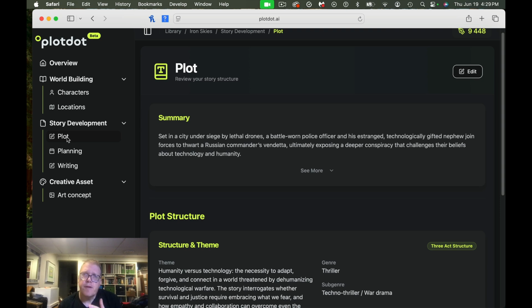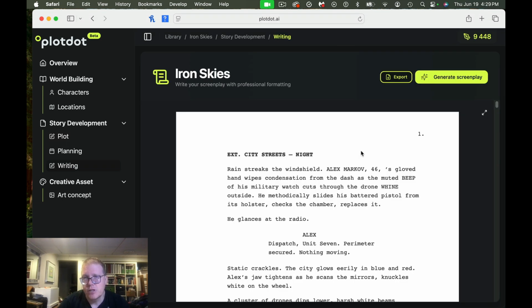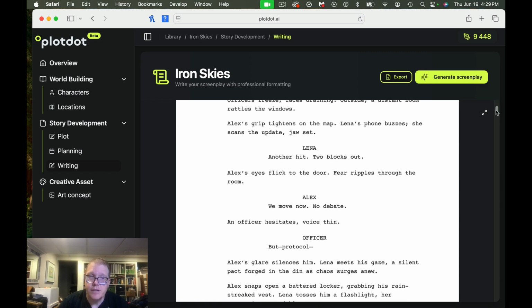So in terms of value, I think you get a lot of value out of this, especially if you have a bunch of screenplays in your mind that you're trying to get out. This will help you get out a rough draft. And again, the writing isn't great. You're getting AI writing, which is not bad, but it's not great.